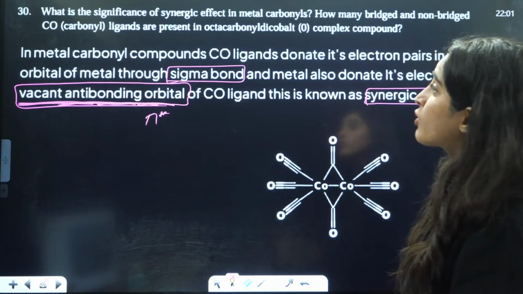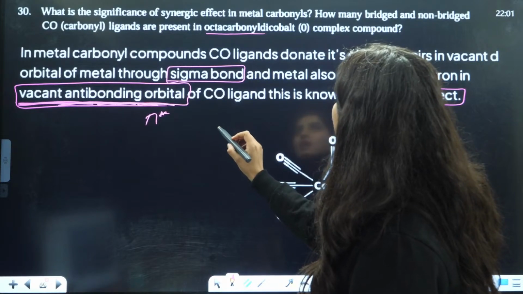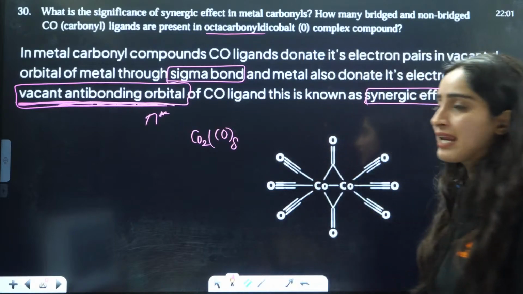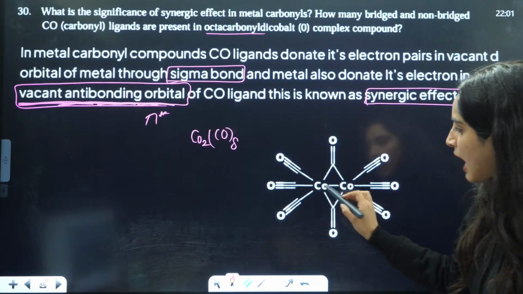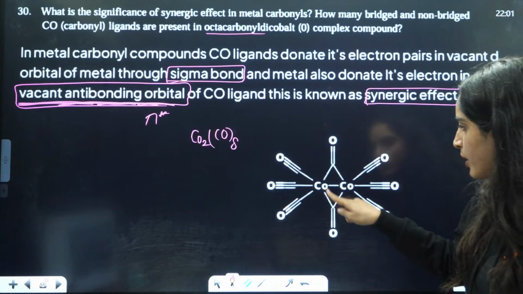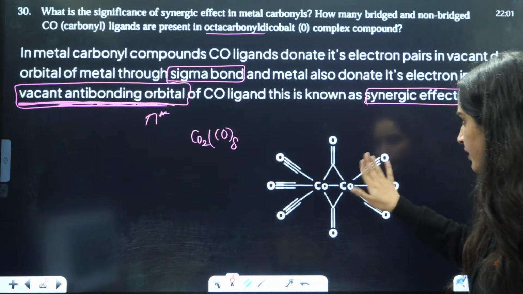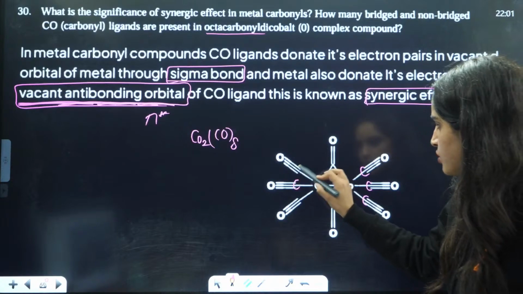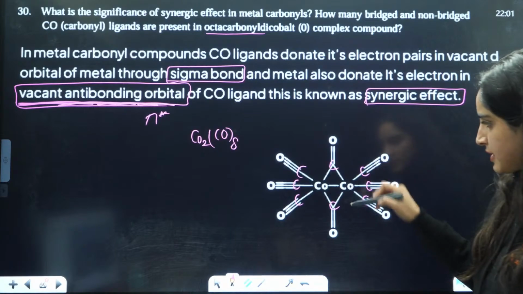How many bridge and non-bridge CO are present in octacarbonyl dicobalt? Basically, this is what they are talking about. It's a very important structure in your NCERT. If you talk about this structure, this is CO, this is CO, this is CO, this is also CO, this is also CO, 1, 2, 3, 4, 5, 6, 7, 8.